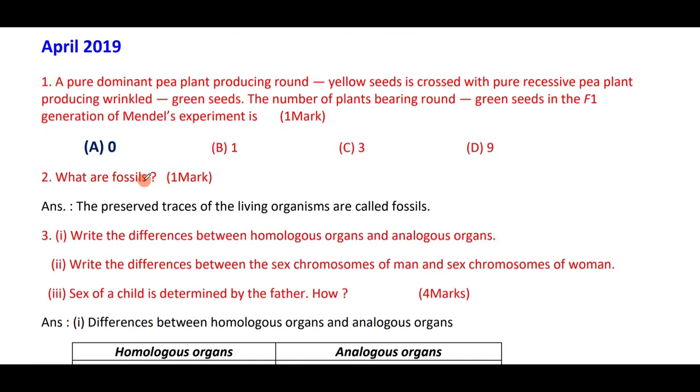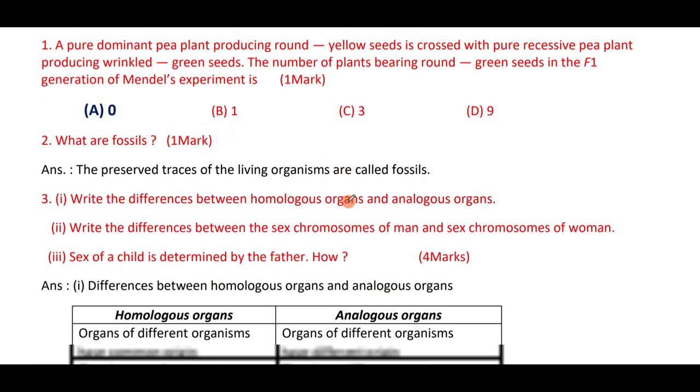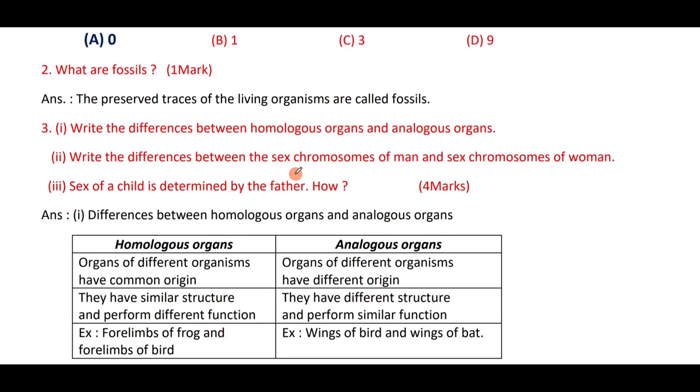What are fossils? The preserved traces of living organisms are called fossils. What is the difference between analogous and homologous organs? Difference between the sex chromosomes of man and the sex chromosomes of woman. The sex of the child is determined by the father. How?